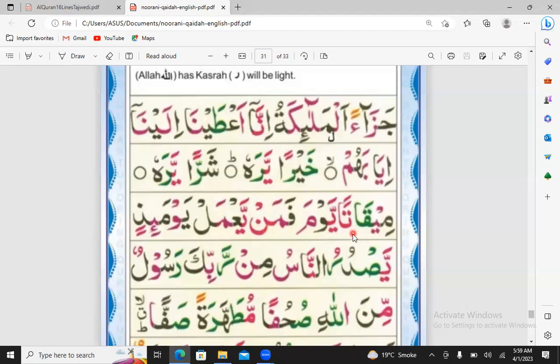This one, the tanween comes, and after the tanween, ya fatha comes. So we connect with the ta, ya fatha, tai, miqatai. Okay. Next one.